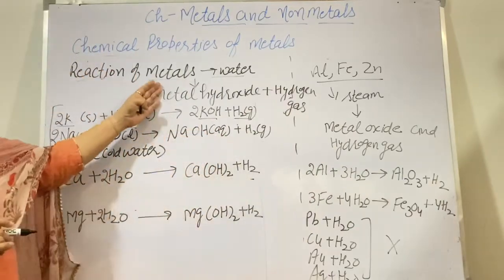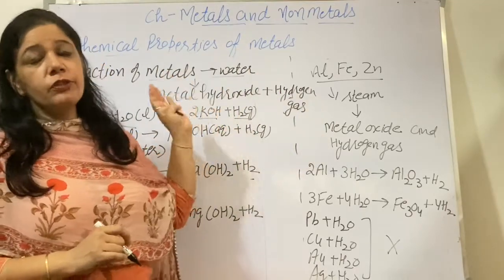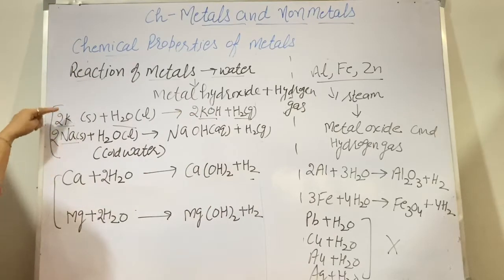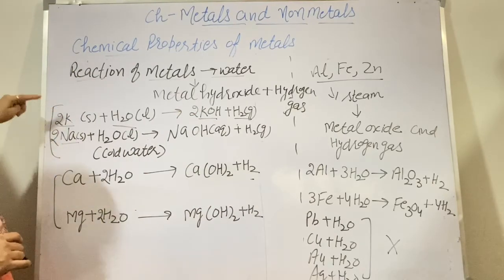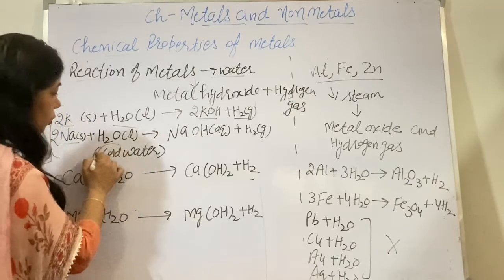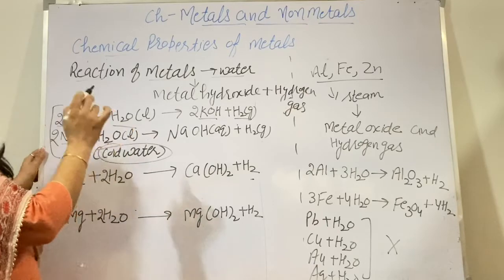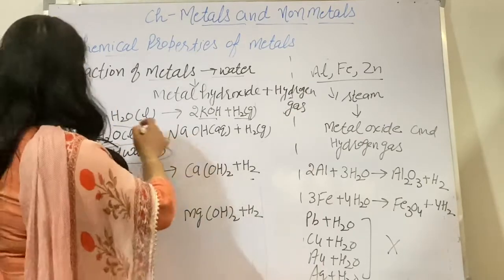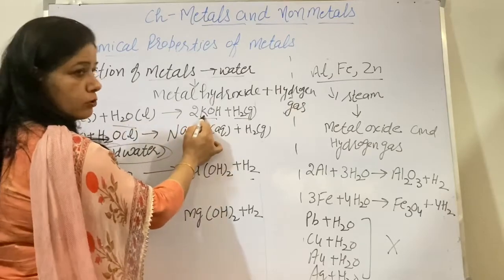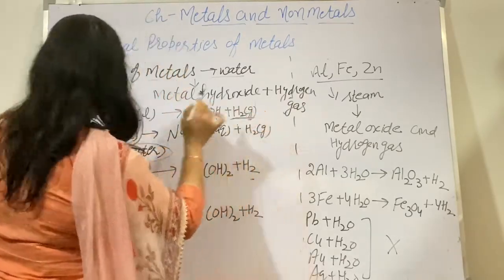Similarly, when metals react with water, the rate of reaction with water is not the same. These two highly reactive metals, sodium and potassium, react even with cold water. As they react, what do they form? They form hydroxide. Like potassium reacts with water, forms potassium hydroxide, KOH, and hydrogen gas is released.